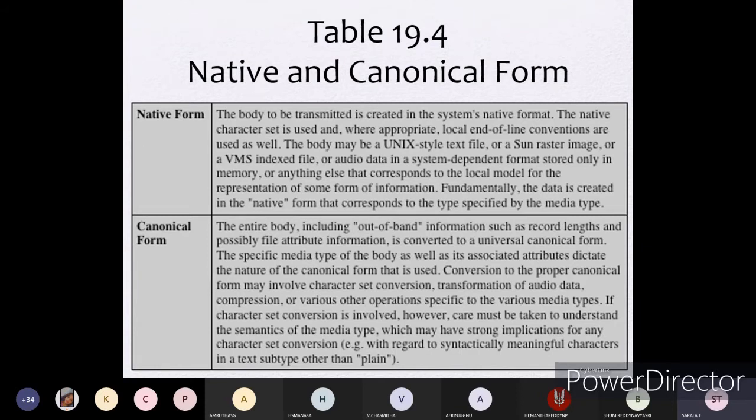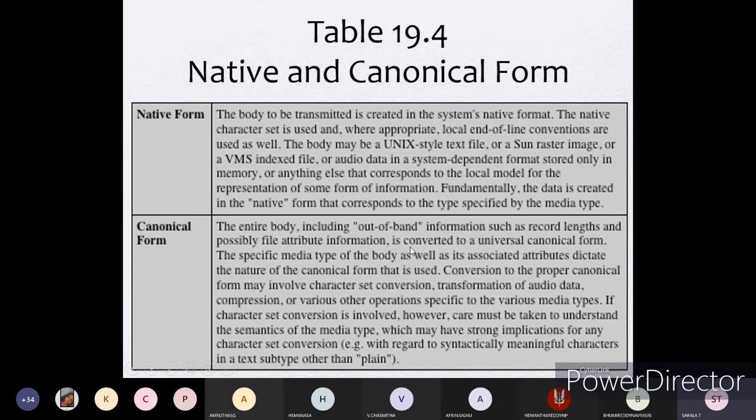Fundamentally, the data is created in native form that corresponds to the type specified by the media type. If you are going for native form, whatever the text file we are adding, whatever the video file, audio file, whatever these things we are adding, if you are representing in native form, then it will always specify the media type, what data type we are going to include in your mails.